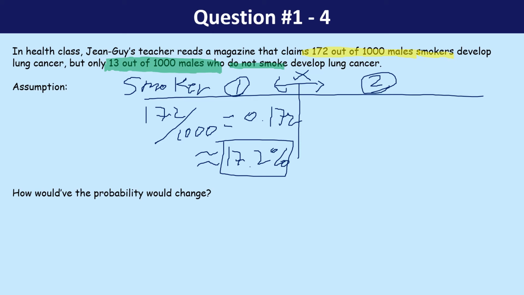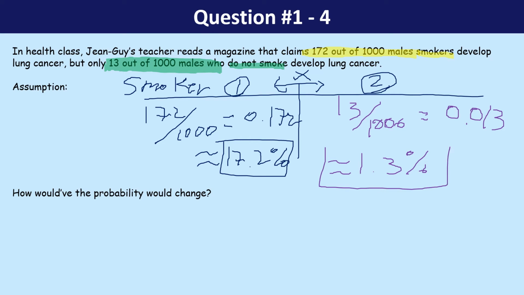On the other hand, the different statistic, 13 out of 1,000 developing lung cancer, is 0.013, so 1.3% will develop lung cancer.